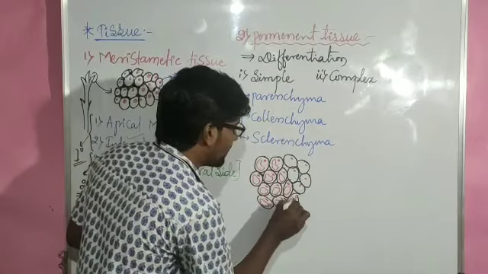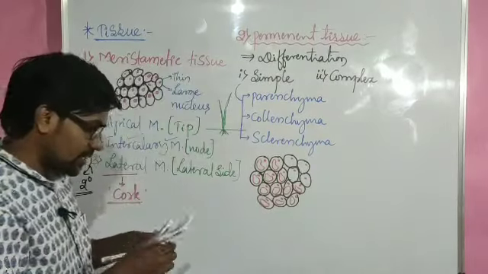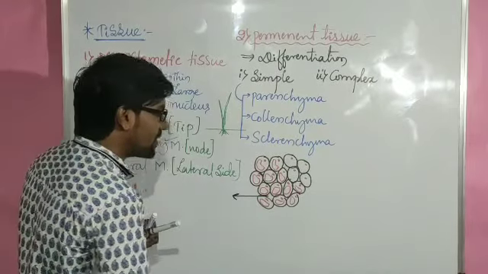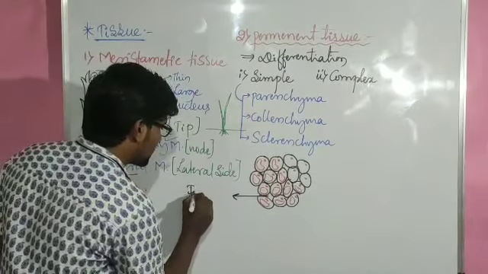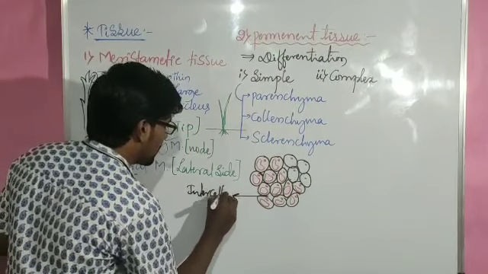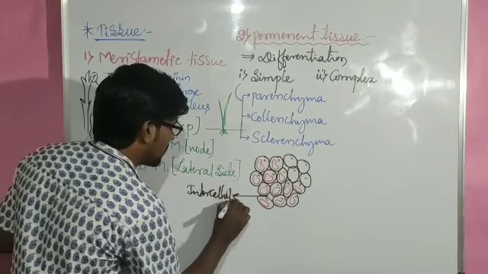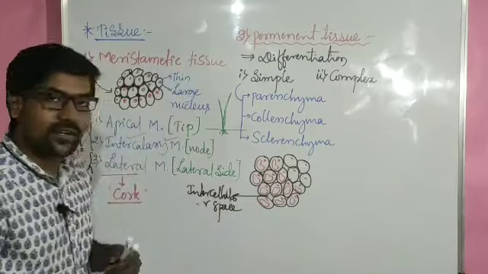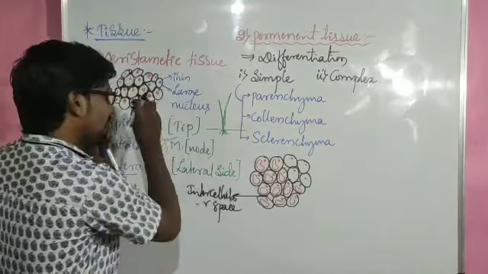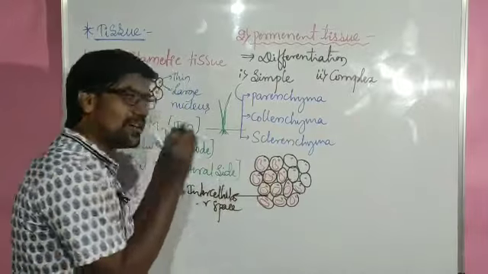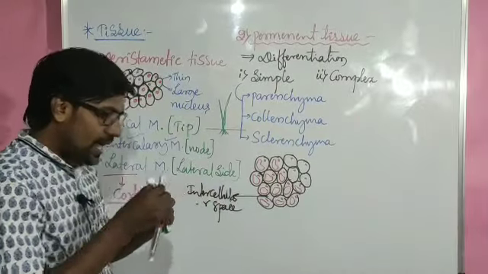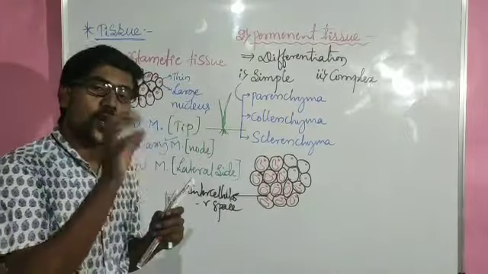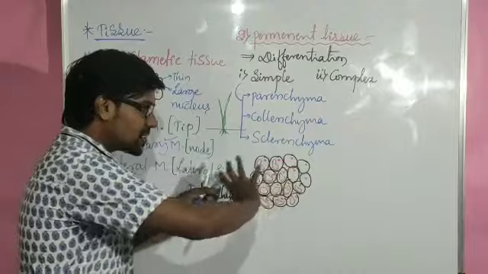One more major difference that you are observing right now is that parenchyma cells mostly have intercellular space, and the cell wall is thin, of course. Depending on their location, this structure may vary a little bit.